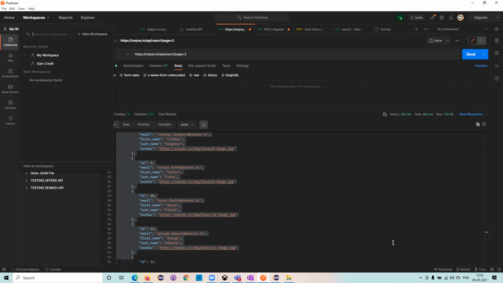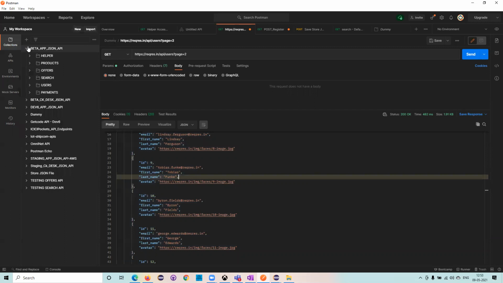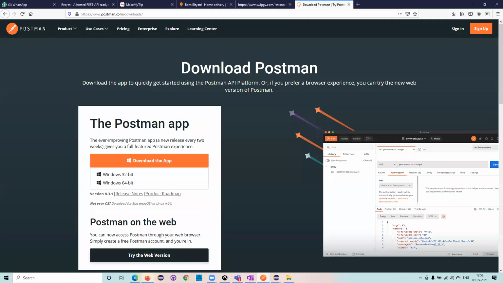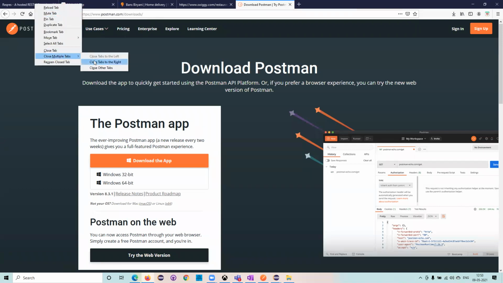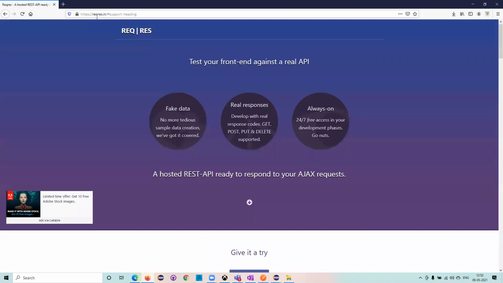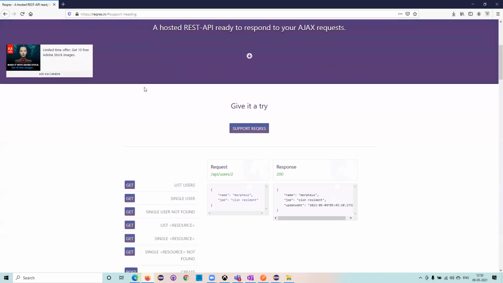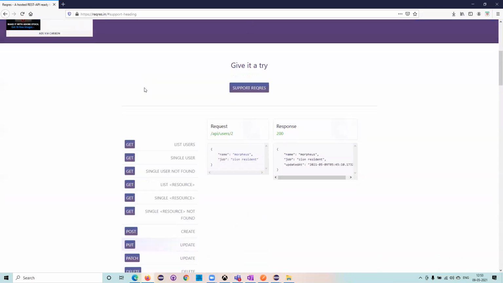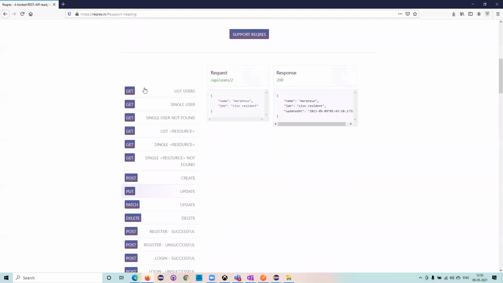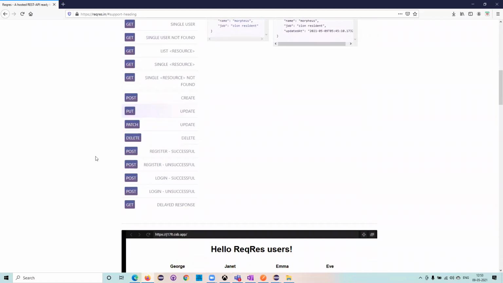Now I wanted to have some endpoints where I can get free endpoints. Then go here, there is one excellent site with fake data APIs. This is the site, reqres.in, so request-response.in. This is a website where you can get fake data and fake responses. Now, how do I do this? Okay, I have the get, post, put, patch, delete responses here. Now, what do I need to do here?